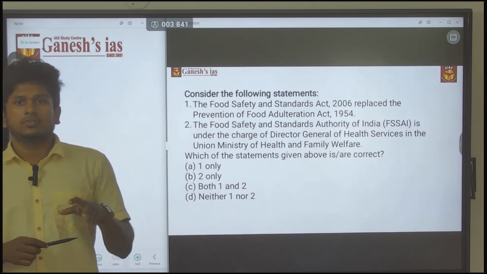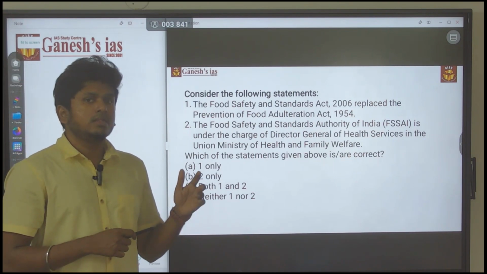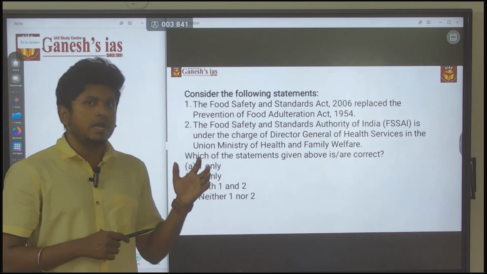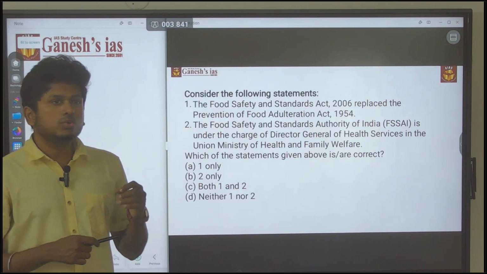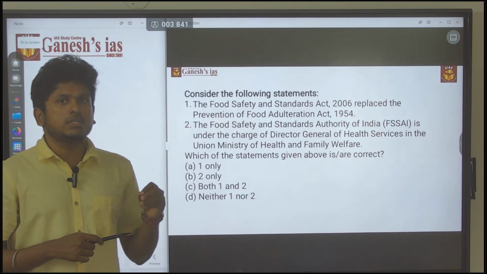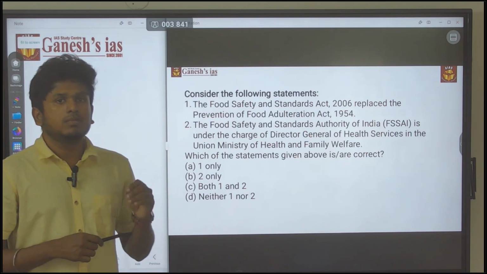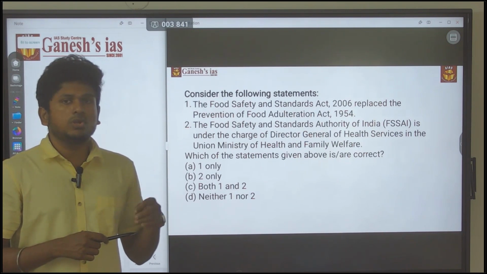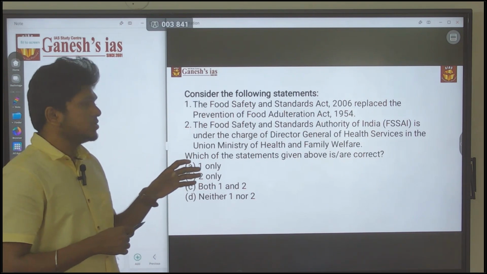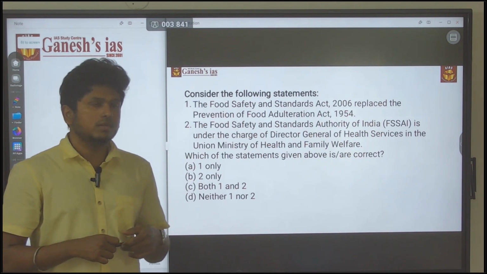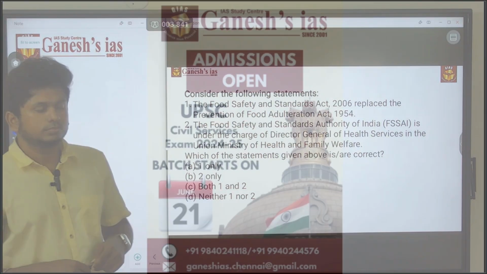See, this is one of the purely factual basic questions they ask, because in 2018 a major reform happened in the FSSAI, and that is why they asked it. If you don't know the factual data for certain questions, don't even try to touch them, because if you do, you are going to lose marks. This kind of question is purely factual. So here the answer is actually A. Thank you.